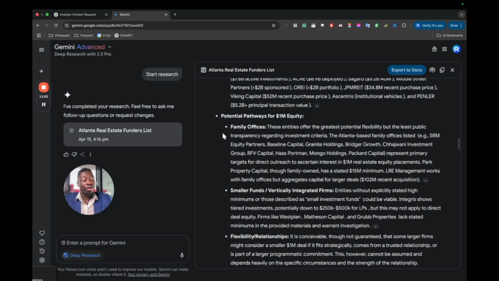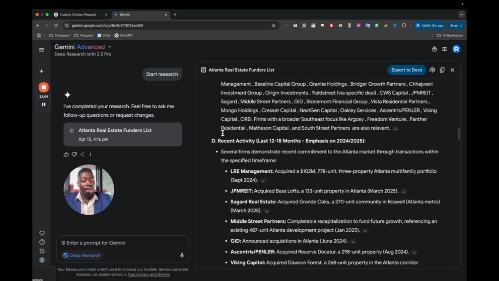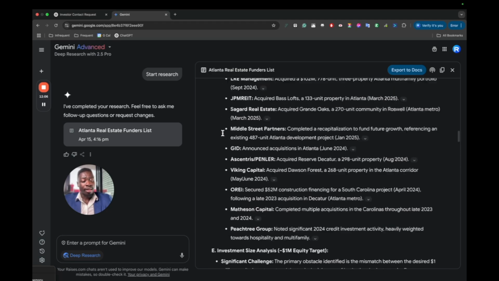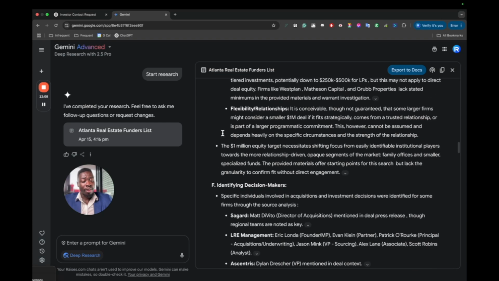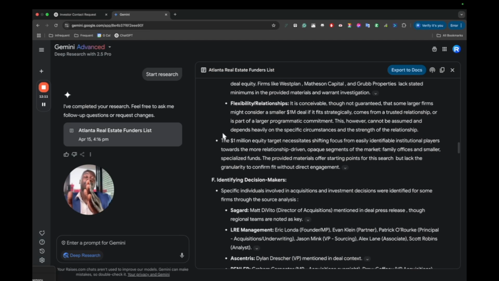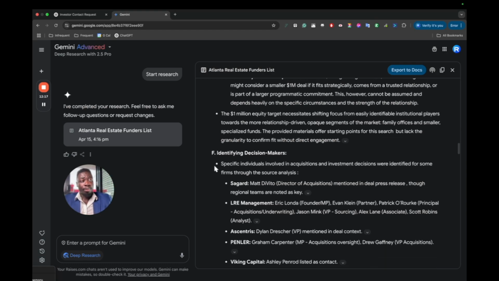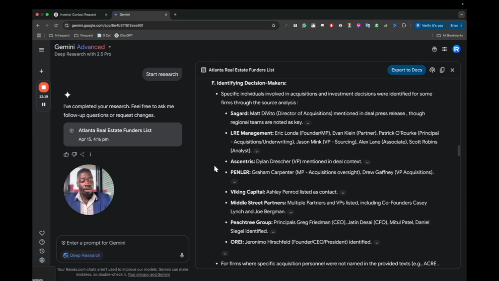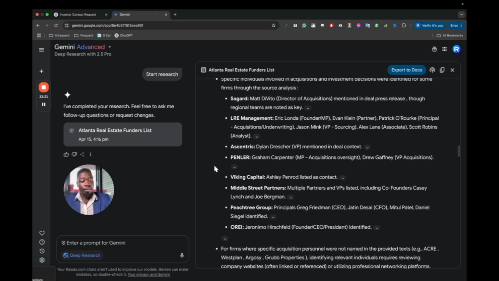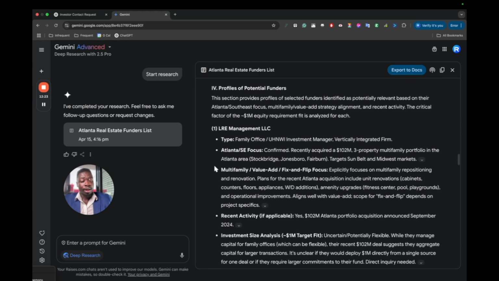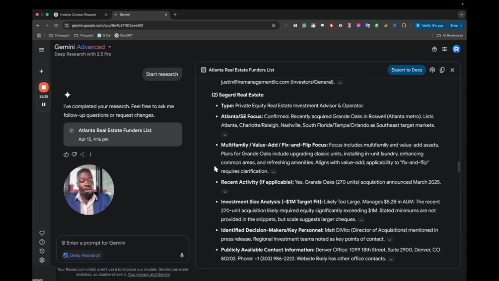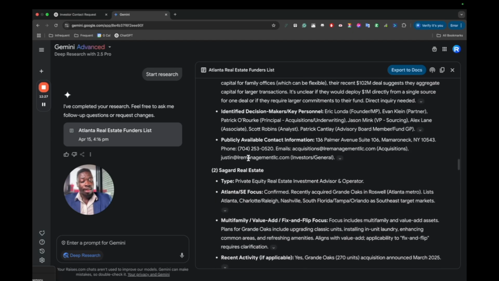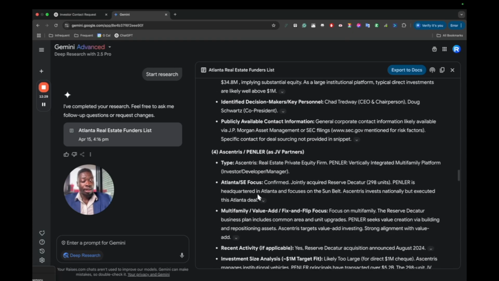So the structure is a bit wonky, in the sense that the structure isn't as logical as I'd like it to be, because it basically has research parts of it, and it has ways to solve the problems parts of it, and it just combines both. So I think I'd like it to be a bit more organized and simple. But anyways, it identified decision makers, it found profiles, and it finally lists the public contact information here as well.